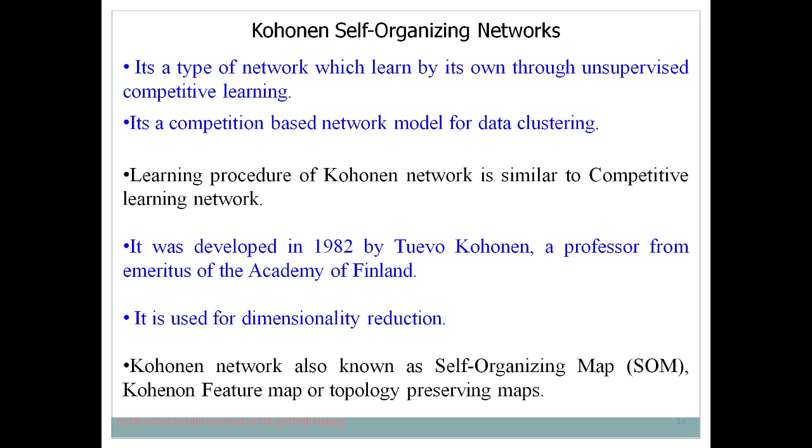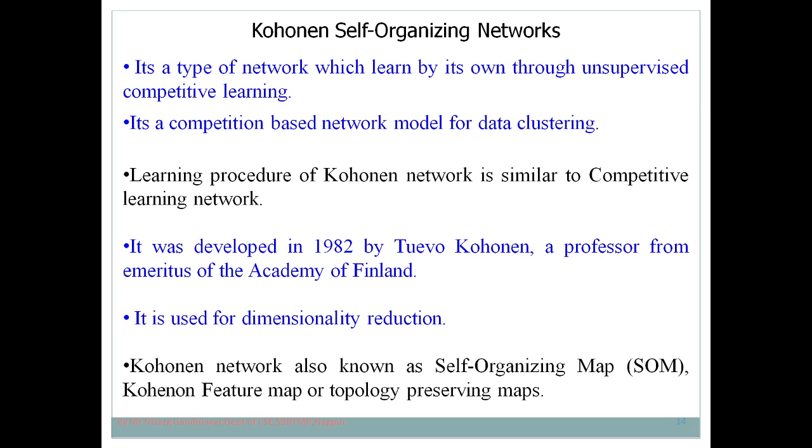This is the main thing about the self-organizing map, and the learning procedure of this network is similar to the competitive learning network. We understand the competitive learning network. And the Kohonen self-organizing network is used for dimensionality reduction. Now what do you mean by dimensionality reduction, and why do we need to reduce the dimensionality? First of all we need to understand what we mean by dimension.